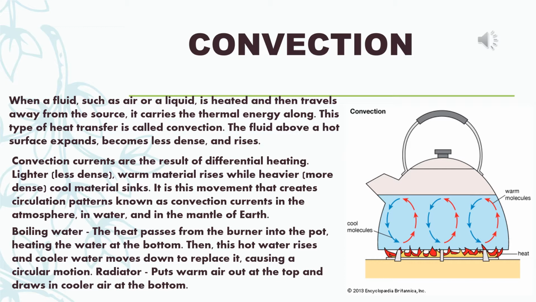A few crystals of potassium permanganate are dropped. Potassium permanganate crystals, that is purple color crystals, formula is KMnO4, in water contained in a glass flask. If the flask is now heated at the bottom with a burner, it would be seen that the current of colored water from the bottom of the flask moves up and a stream of colorless water comes down to the bottom, grazing the wall of the flask.